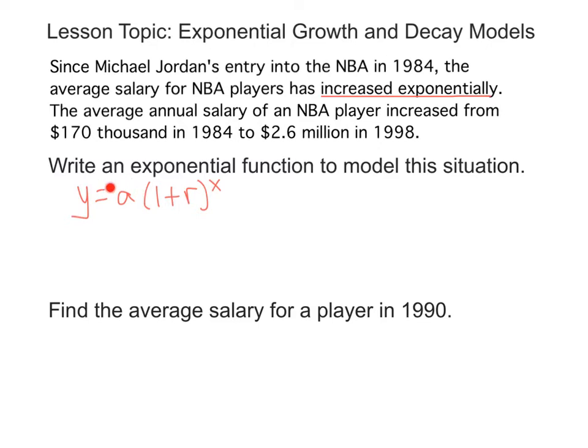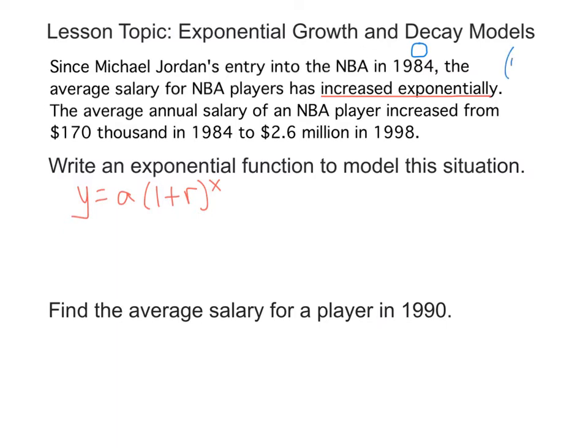So let's talk for a minute about what this A value would be in this situation. Well, since the directions include this part about since his entry into the NBA in 1984, it has increased exponentially, we know that 1984 is the starting point for this exponential increase. Therefore, we can think about 1984 as our 0 for x, our starting point.